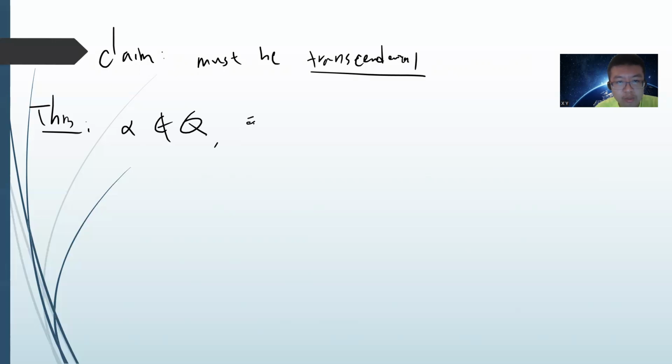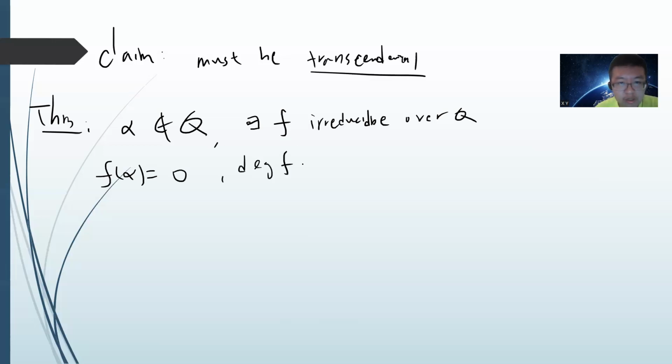Suppose there exists an irreducible polynomial f over Q with f of alpha equal to 0, and let the degree of f be n, which is greater than or equal to 2.